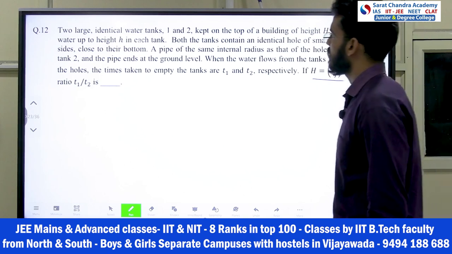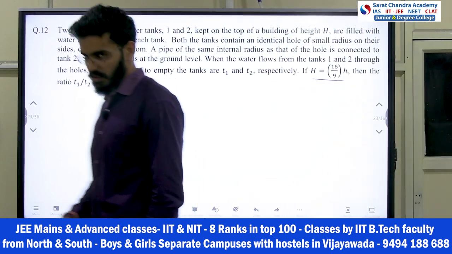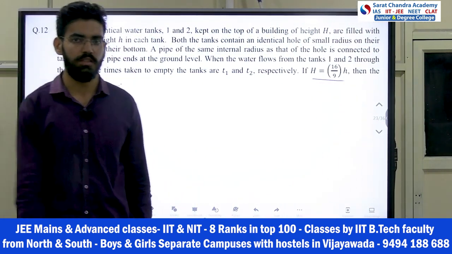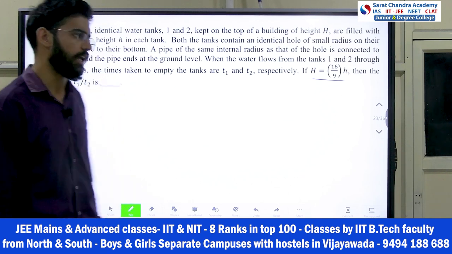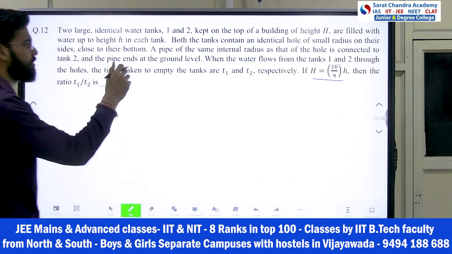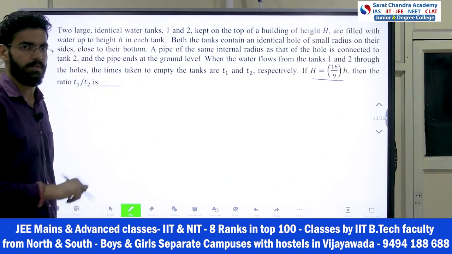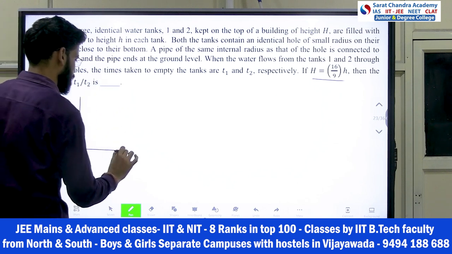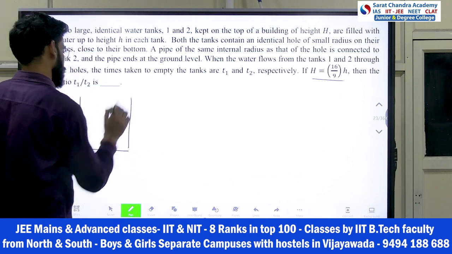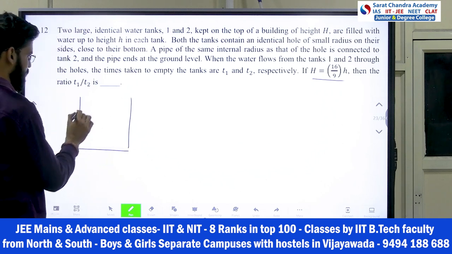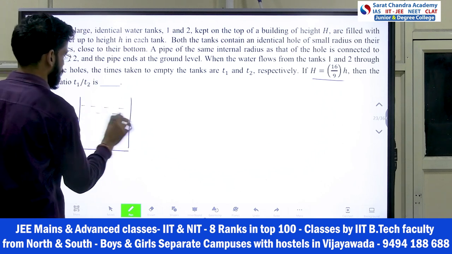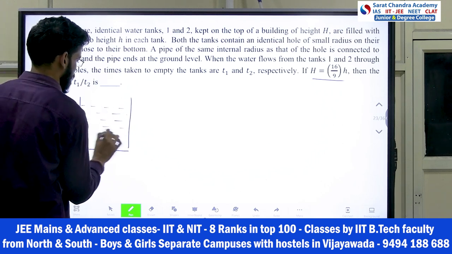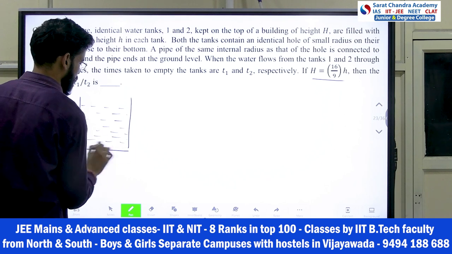Now understand, the tank 1 case is already solved in the notes question. This is a notes question only. Directly integration is done in the notes and you have the answer. But still I will explain here also. See, first of all, he is saying tank 1 is the basic case, where water is filled till small h height and you just have a small hole here.